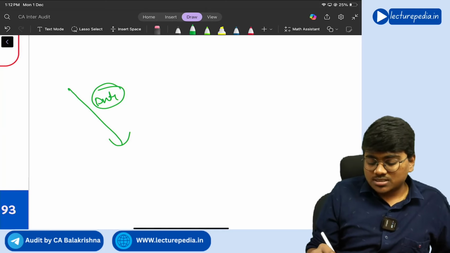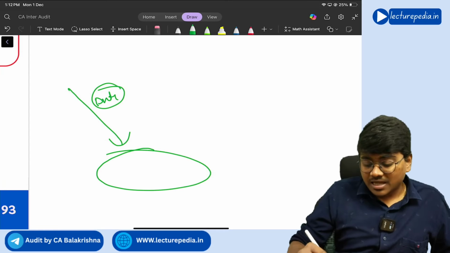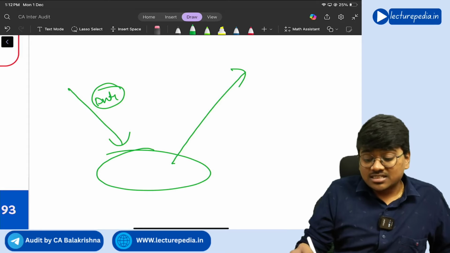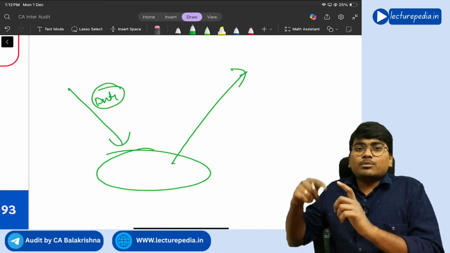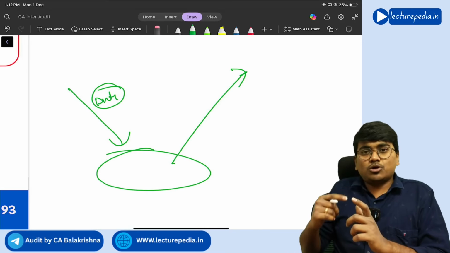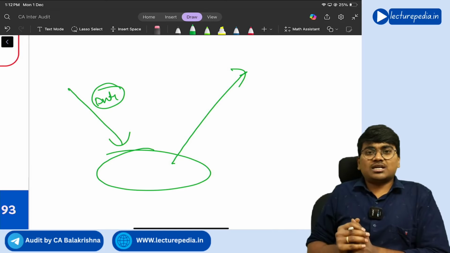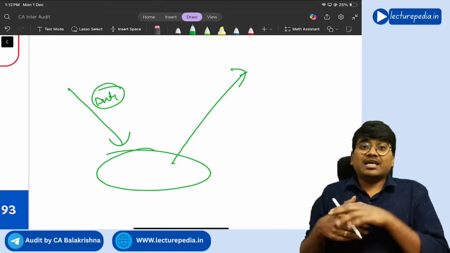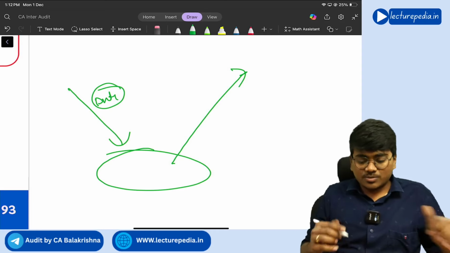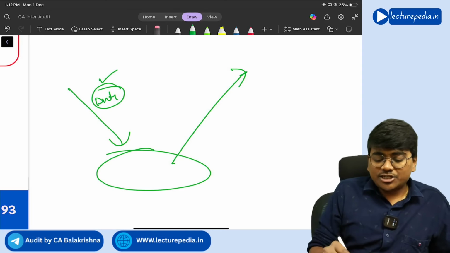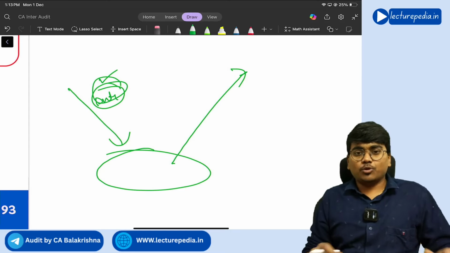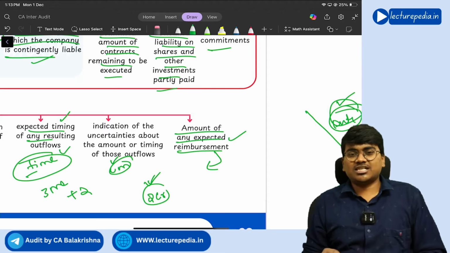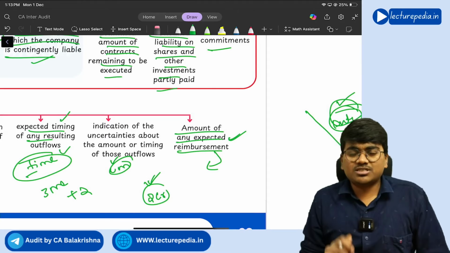Now those goods you have manufactured in India and the same goods you are exporting. Whenever you are exporting, the government will encourage you because exports bring foreign currency to the country. Foreign currency is very important to the country, so the government will encourage you. As an encouragement, it will give back the duty that you paid at the time of import. So those types of reimbursement you will get for the provisions that you have made. You need to disclose them separately.